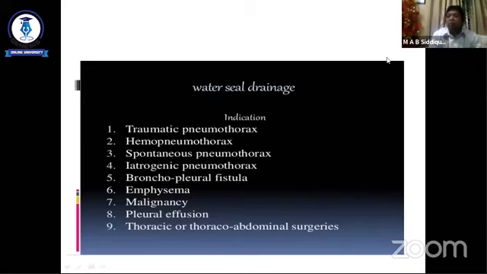But after that, for definitive treatment, you send the patient to OT for underwater seal drainage for expansion of the lung. It is also used in hemothorax, bronchopleural fistula, empyema, malignancy, pleural effusion, and thoracic or thoracoabdominal surgery. Even in case of malignancy, we use pleurodesis by this chest tube drainage.